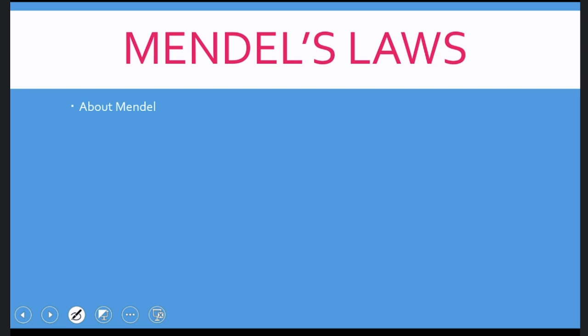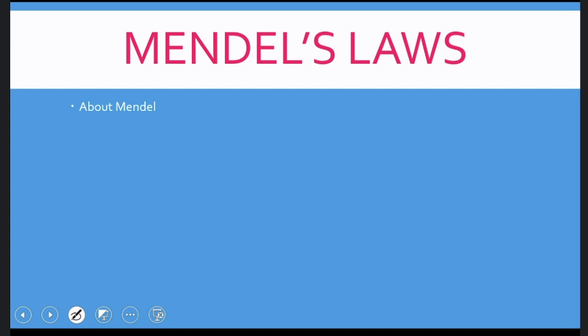Can somebody tell me who proposed Mendel's laws? As the name says, they are proposed by Mendel. Newton's laws were proposed by Newton. Likewise Mendel's laws were proposed by Mendel. But actually Mendel hasn't proposed any law at all. Mendel made only 4 deductions, 4 conclusions based on his experiments.